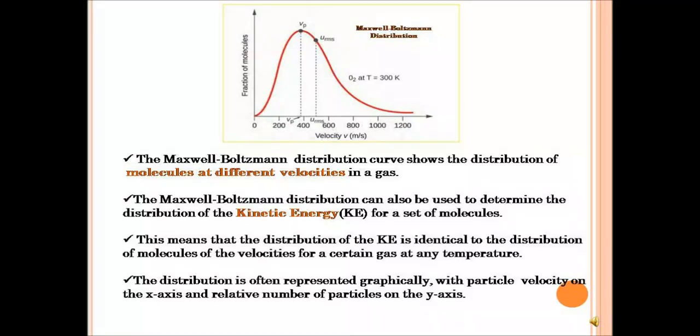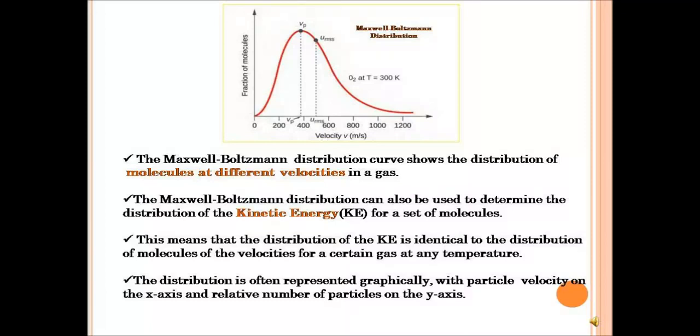Now this distribution also can be used to determine the distribution of kinetic energy for a set of molecules. This means that the distribution of the kinetic energy is identical to the distribution of the velocity of molecules for a certain gas at any temperature. So when we're talking about distribution of molecular velocity, we're also talking about distribution of what? Of kinetic energy.